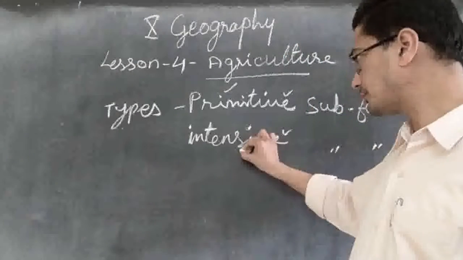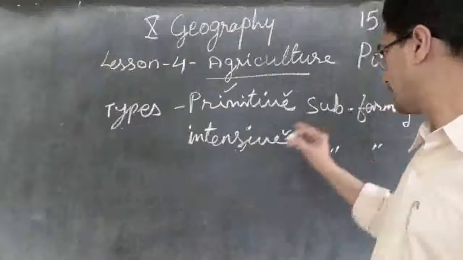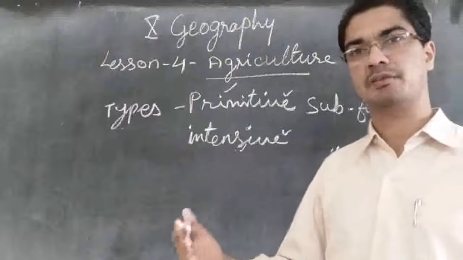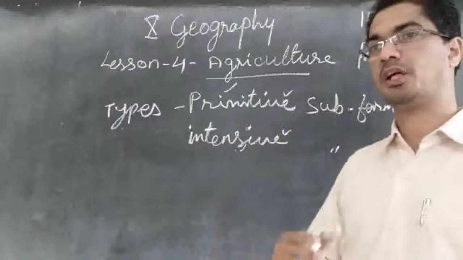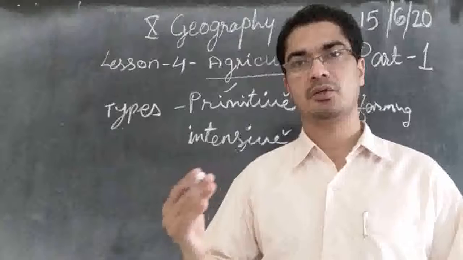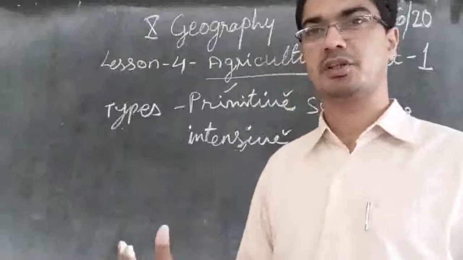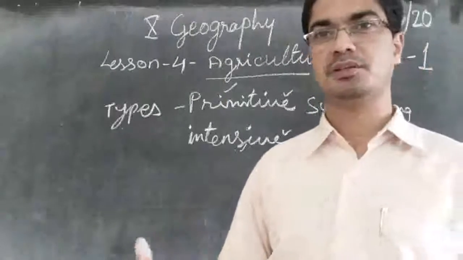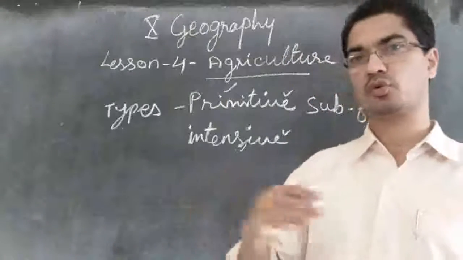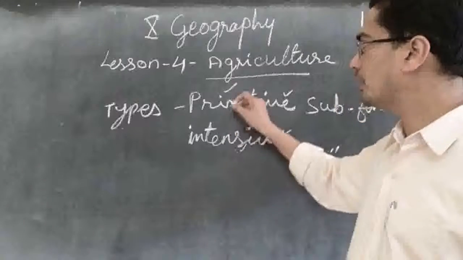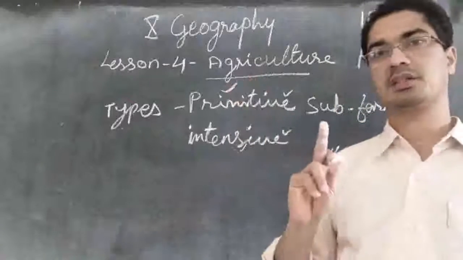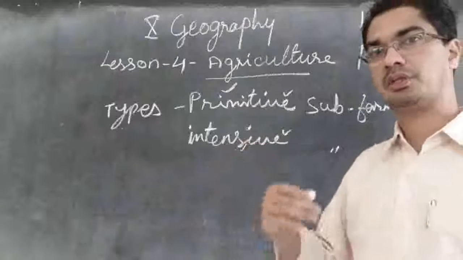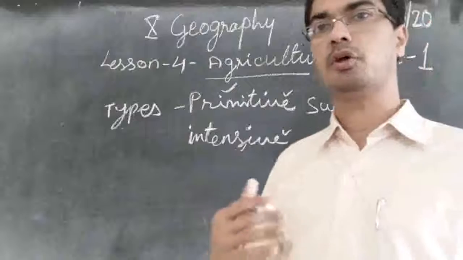But in the intensive subsistence farming, they provide irrigation. Therefore 2 times or 3 times in a year they will be cultivating. Once they will cultivate paddy, after that they will cultivate wheat, then again they will cultivate some other cereals, like potatoes and beans or cabbage. So many things they will cultivate. So throughout the year the land will be cultivated. Here in primitive farming in a year only once it is cultivated, here maybe 3 times.